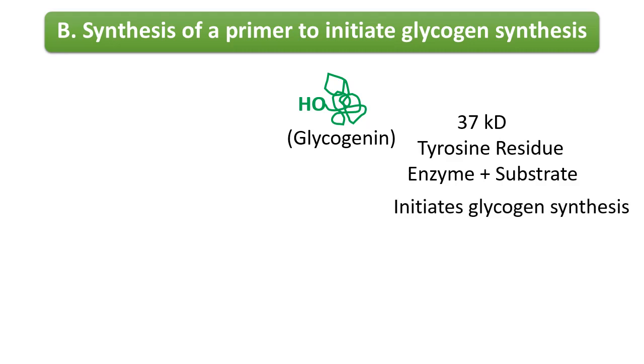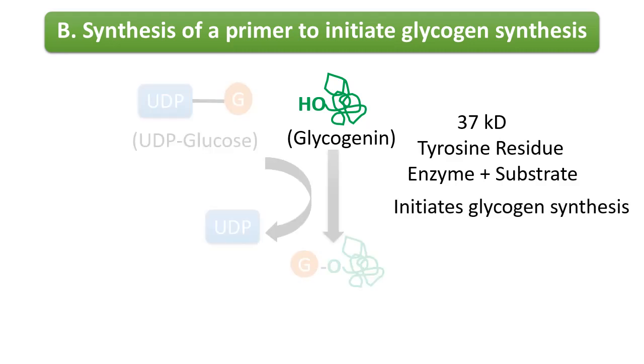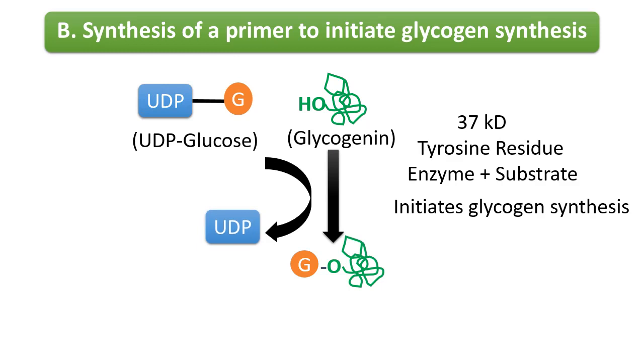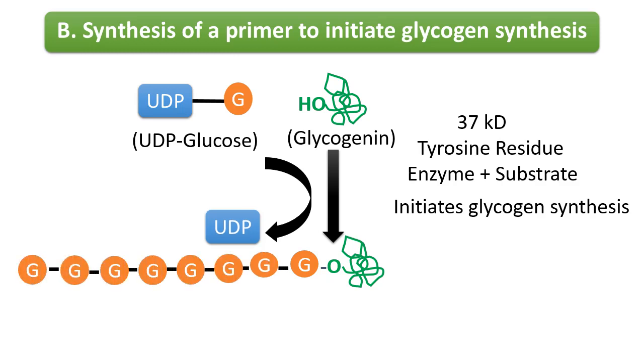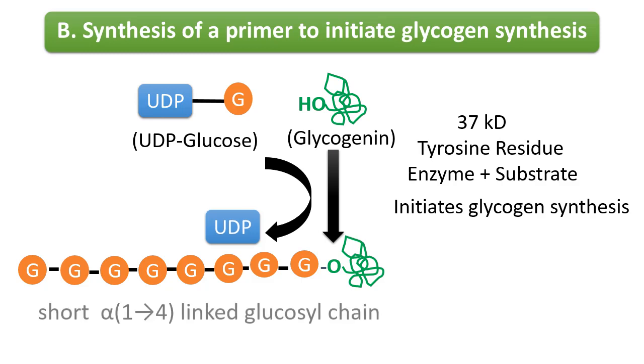Glycogenin initiates glycogen synthesis by accepting a glucose residue from UDP glucose. Glycogenin then extends the glucose chain by accepting 7 more glucose residues from UDP glucose to produce a short alpha 1,4 linked glycosyl chain. This is called the glycogen primer.